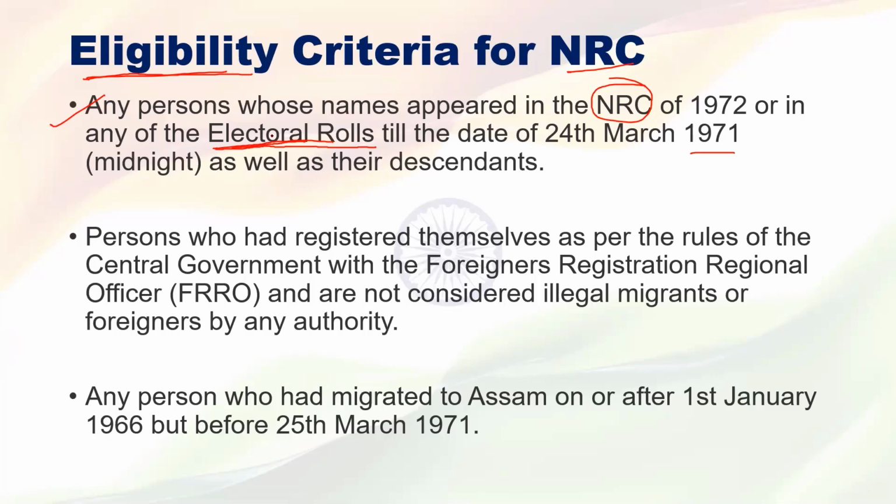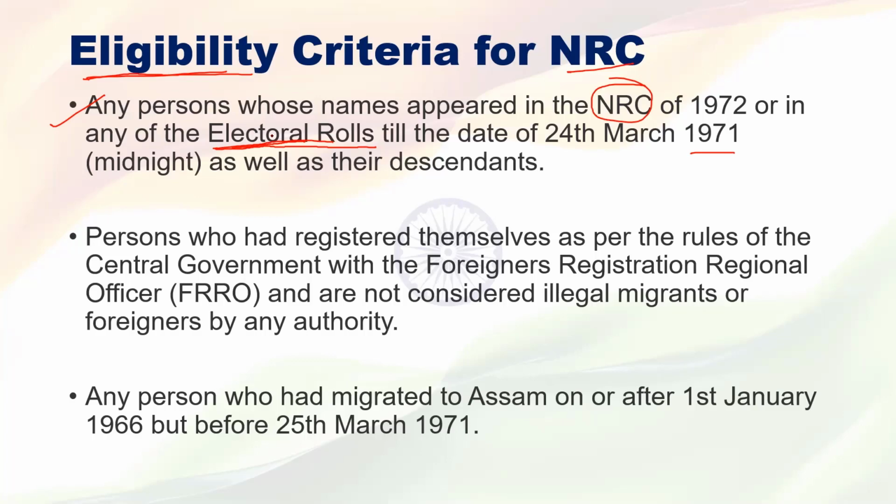Plus, a person who migrated from Bangladesh before 1971 and whose name appeared in the electoral rolls and the NRC will get the Indian citizenship, plus their descent. Their descent means their children will also get the Indian citizenship. Understood?